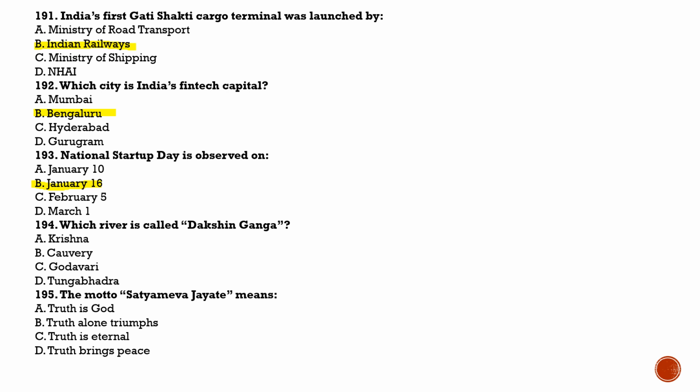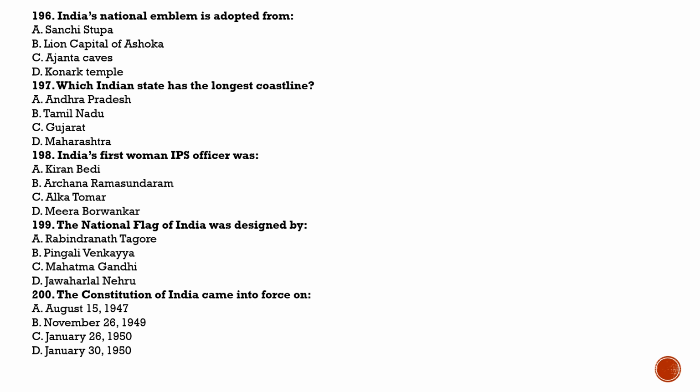Next question is question number 194. Which river is called Dakshin Ganga? And for this, option C, that is Godavari, will be correct. Next question is question number 195. The motto Satyamev Jayate means. And for this, option B, that is truth alone triumphs, will be correct. Next question is question number 196. India's national emblem is adopted from. And the answer for this is option B, lion capital of Ashoka.